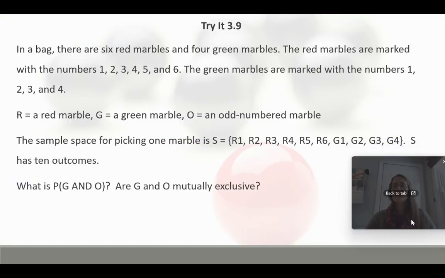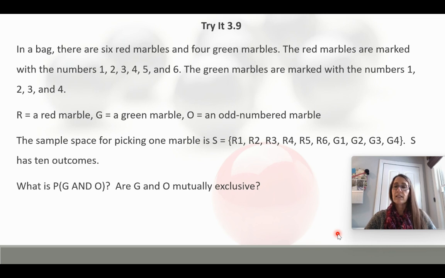So try at 3.9. In a bag, there are 6 red marbles and 4 green marbles. The red marbles are marked with the numbers 1, 2, 3, 4, 5, and 6. The green marbles are marked with the numbers 1, 2, 3, and 4. So R represents a red marble, G a green marble, O an odd numbered marble. So the sample space for picking one marble is a red 1, a red 2, a red 3, a red 4, a red 5, a red 6. Right, because there were 6 red marbles marked with the numbers 1 through 6. And then the 4 green marbles are green 1, green 2, green 3, and green 4. So we have 10 outcomes in this sample space.